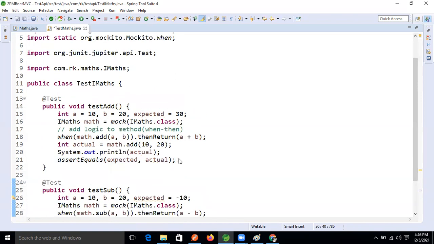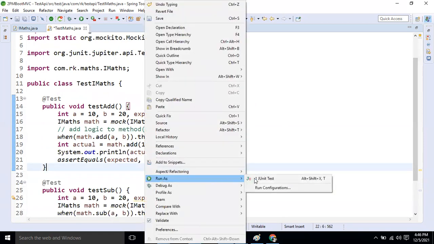Okay, so fine now, guys. Now I want to test it, so we run this with JUnit.